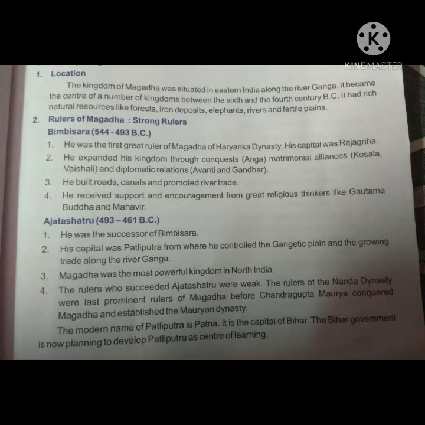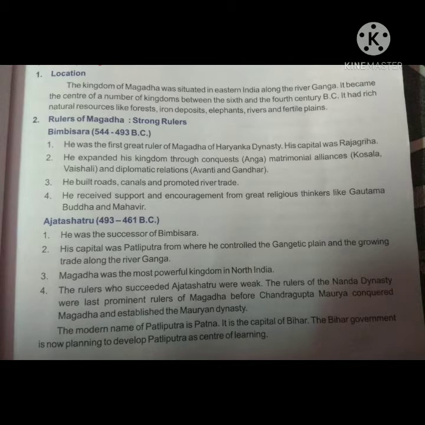Magad was an ancient Indian kingdom in southern Bihar and was counted as one of the 16 Mahajanpads, great kingdoms of ancient India. Magad played an important role in the development of Jainism and Buddhism, and two of India's greatest empires, the Maurya Empire and Gupta Empire, originated in Magad.